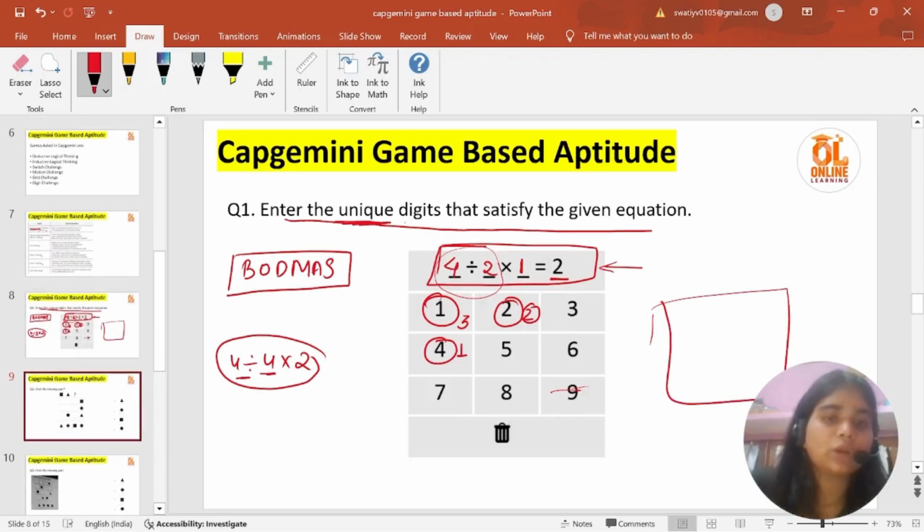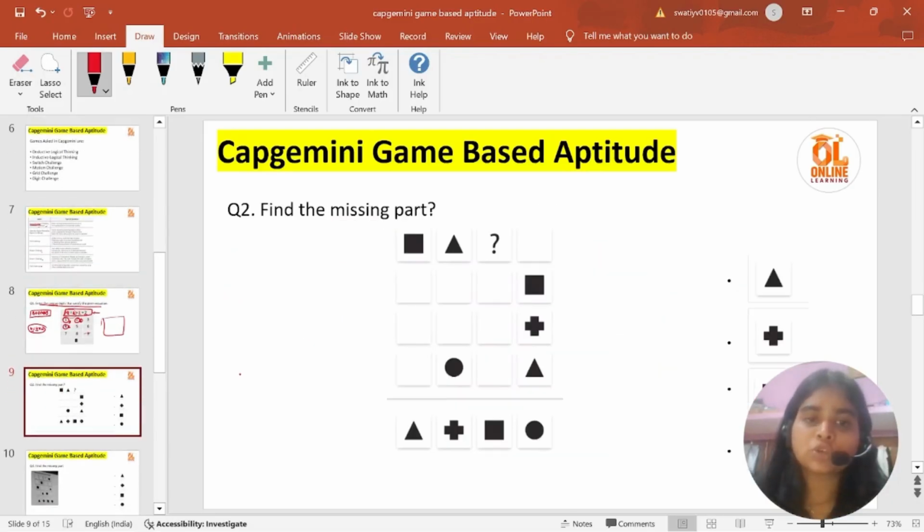So let's move to our second game. This is the Sudoku game.